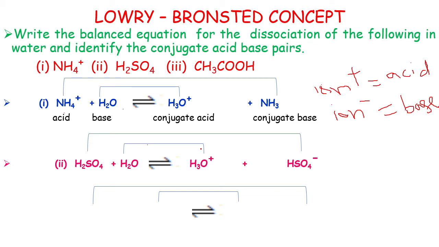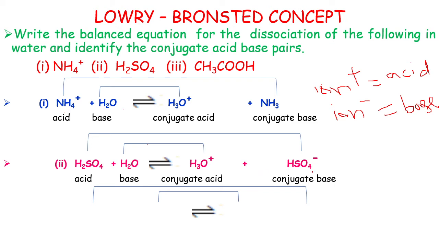It gives hydronium ion plus HSO4 minus ions. Here sulfuric acid is the acid and the water is a base. It donates a proton, water accepts a proton, so they become a conjugate acid and a conjugate base.